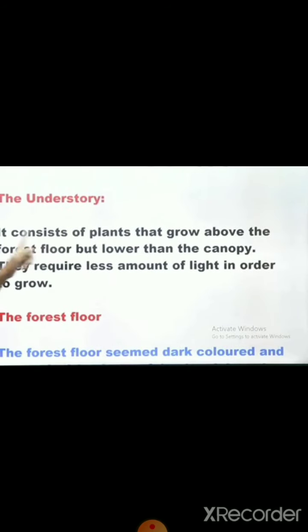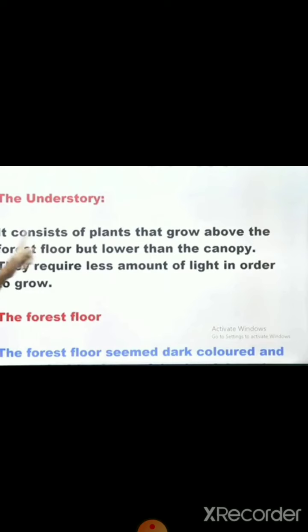After crown and canopy, then the understory. The forest consists of plants that grow above the forest floor. मतलब forest floor से थोड़ा above होते हैं, but they are not as tall as the trees which form the roof of the forest. सो रूफ ऑफ फॉरेस्ट से सपोज आप एक बिल्डिंग का फर्स्ट फ्लोर और सेकंड फ्लोर की बात कर रहे हैं. फर्स्ट फ्लोर को हम अंडर स्टोरी बोल सकते हैं, और जो सेकंड फ्लोर है जो टॉप पे आपका ट्री बंगलो का एरिया है, that part you can say as a roof of the particular home.